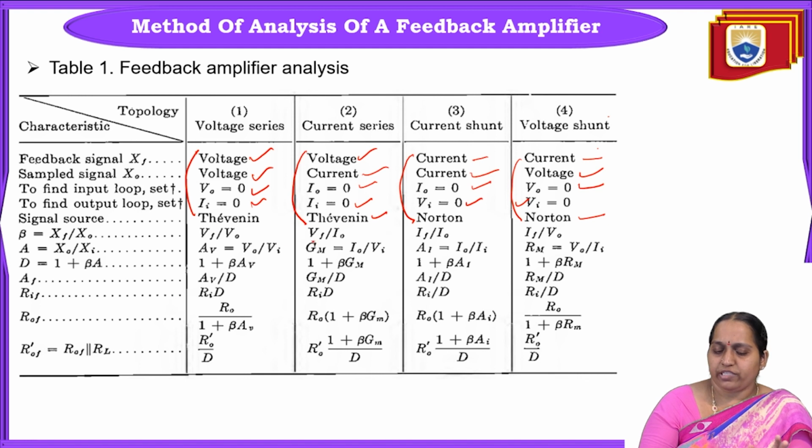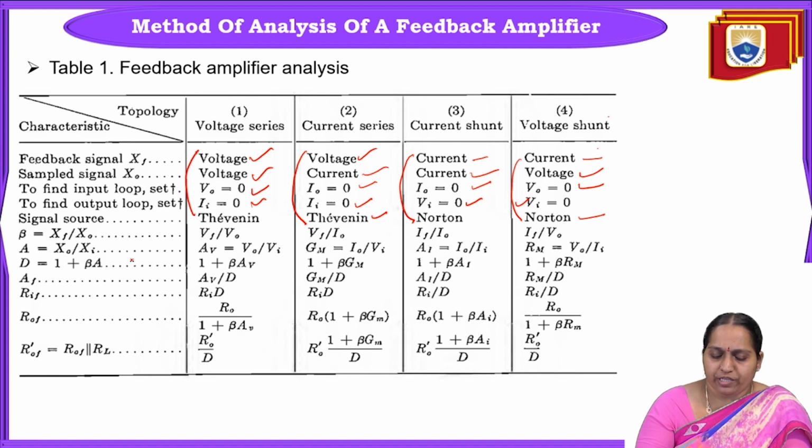Okay. While analyzing each configuration, you will see what will be the values of beta, A, D, AF, RIF, R0F, and R0F dash. Okay. So first, beta is equal to XF by X0. Based upon what is the feedback signal, XF and X0, you will have the values of beta. A, what is A? X0 by Xi. Once you get beta and A, D is given by 1 plus A beta. Okay. Then you will find out AF. AF is nothing but A by D.